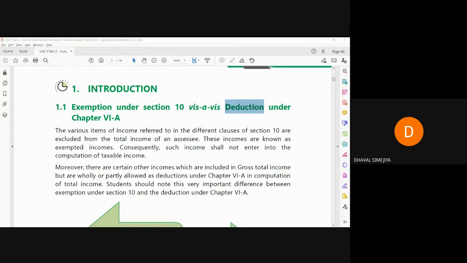It will be separately calculated. Whereas in deduction, it will be first included in your total income and then it will be available for deduction. Sir, how? Let me show you in Excel sheet.